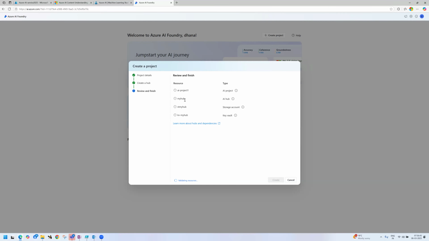Project AI hyphen project one, hub. These are the resource details it is creating. It is validating and deploying. This is a costly service, so take care about it. Be a little careful about it.